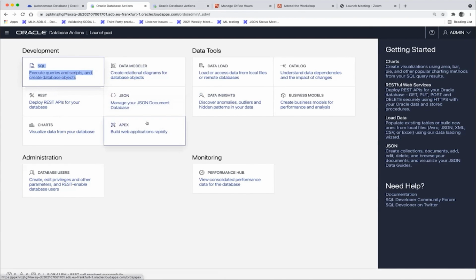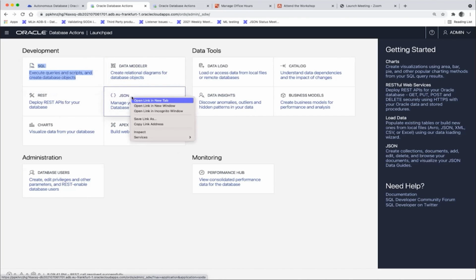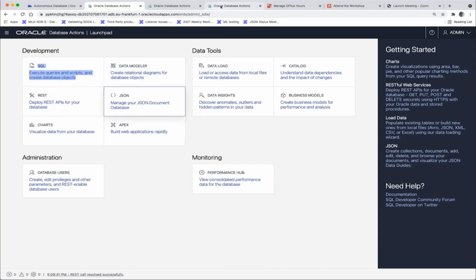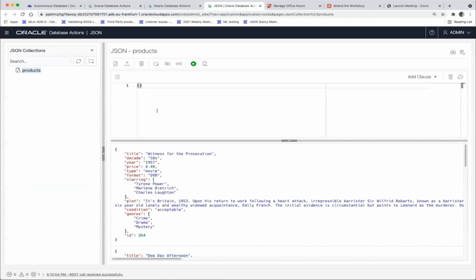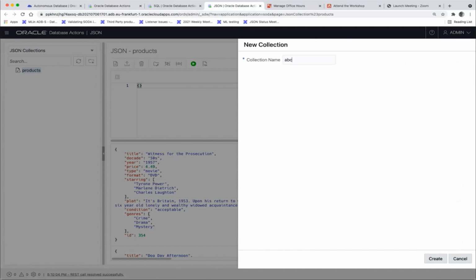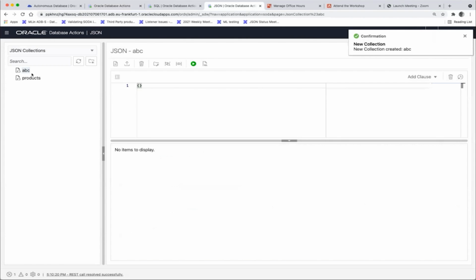So I suggest you right-click it. Then you can have these in separate windows. So I also do it with JSON. And this gives me the collection view over my JSON database. So I already created a collection products here. So I'm kind of in the middle of this workshop. Initially, you would not see a collection, but you could create a new collection. Let's say ABC. So it's basically just a name. And then you see I have an empty collection in here.